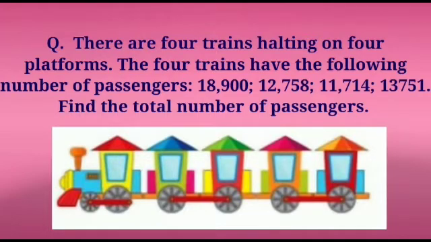There are 4 trains halting on 4 platforms. The 4 trains have the following number of passengers: 18,900, 12,758, 11,714, 13,751. Okay children? And now he is asking you to find the total number of passengers in all the 4 trains. Okay children?